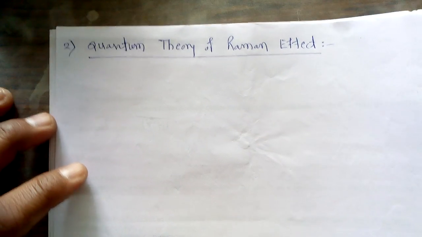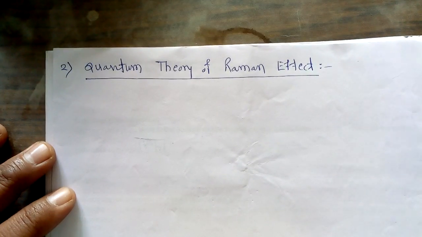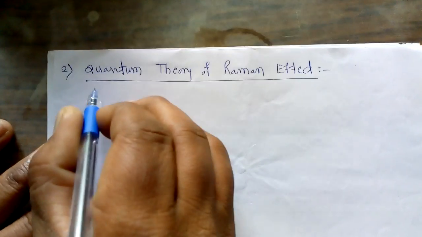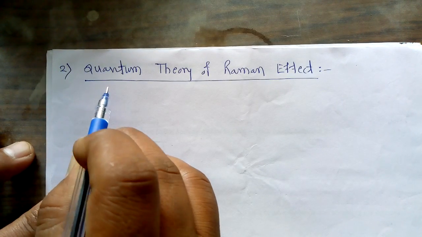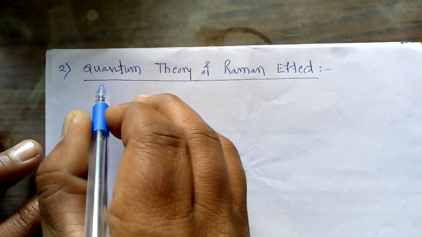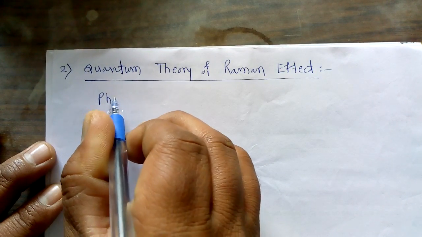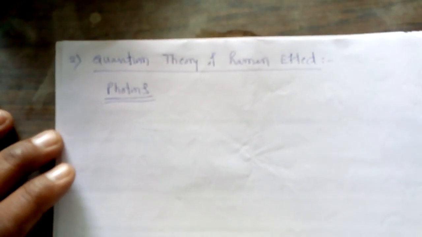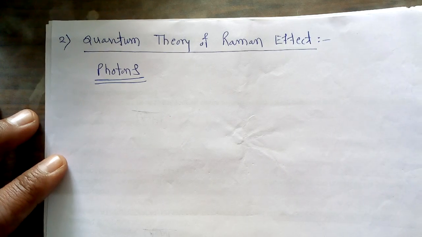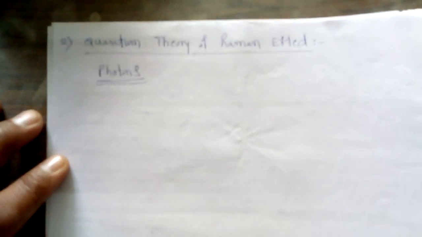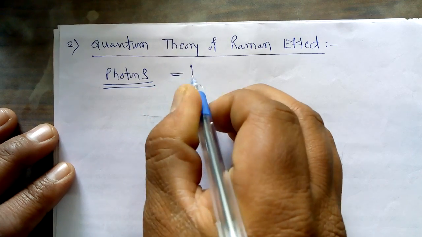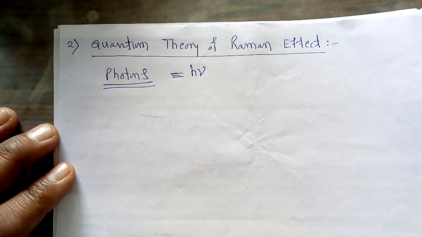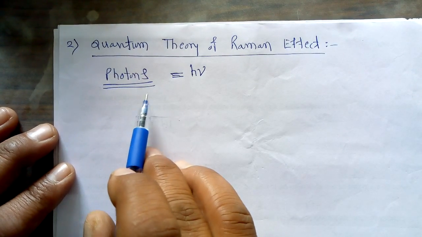We know that according to the quantum theory, the incident light is nothing but a stream of photons. We consider here a stream of photons. So light is formed from the collection of a stream of photons. These photons have energy equal to h nu. This h nu amount of energy is there for any type of electromagnetic radiation, which is nothing but the flow of such photons.